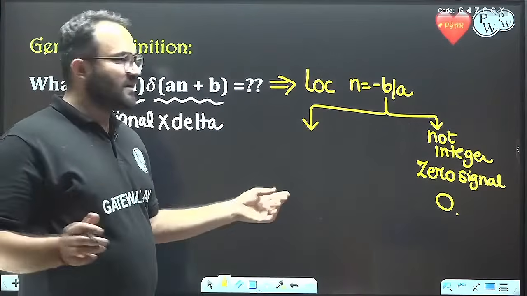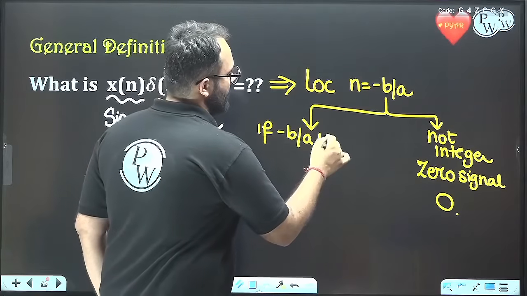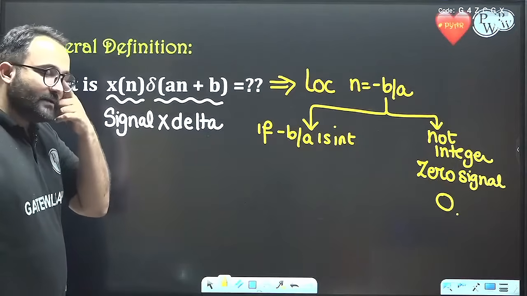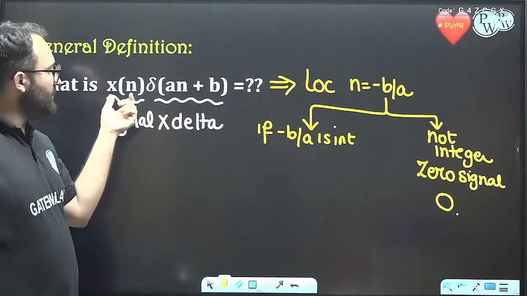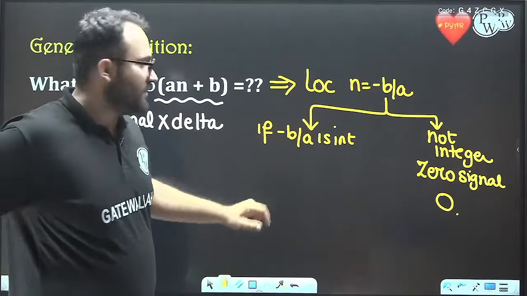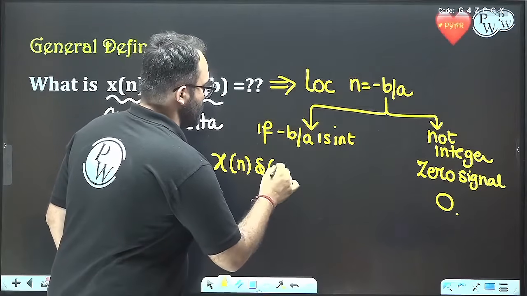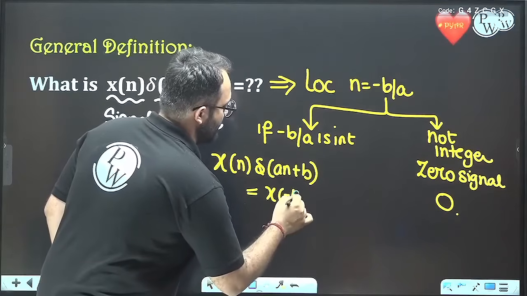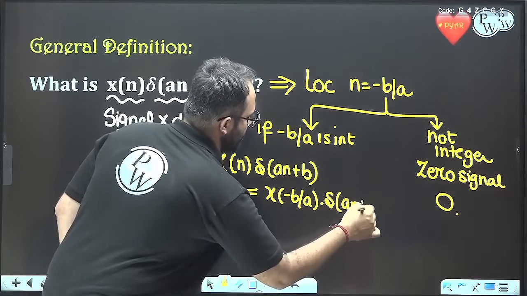But if minus b by a is an integer, then as we know, delta will get multiplied by the signal only at this particular location. So in that case, this will be x of minus b by a times delta of an plus b.